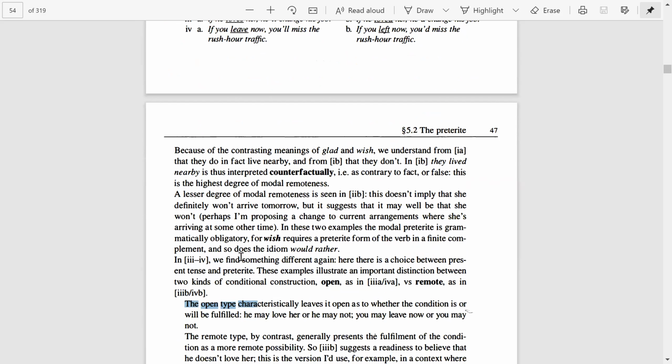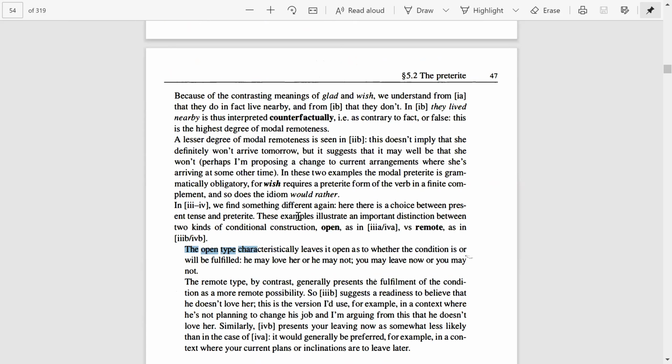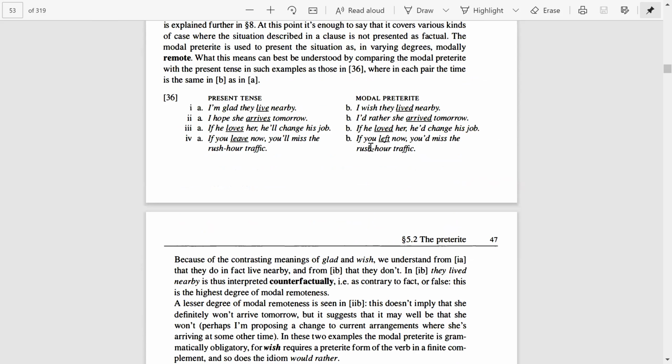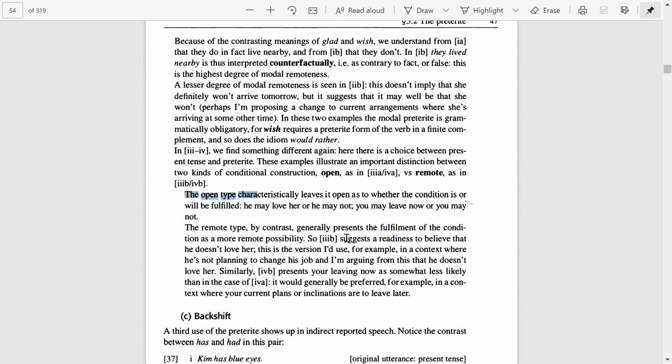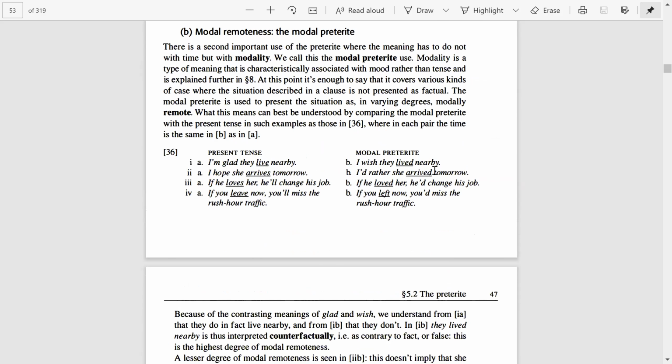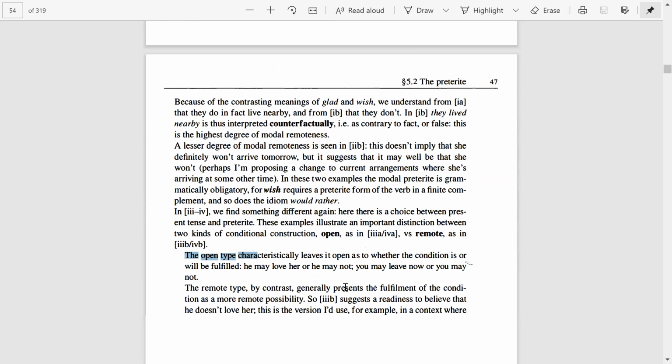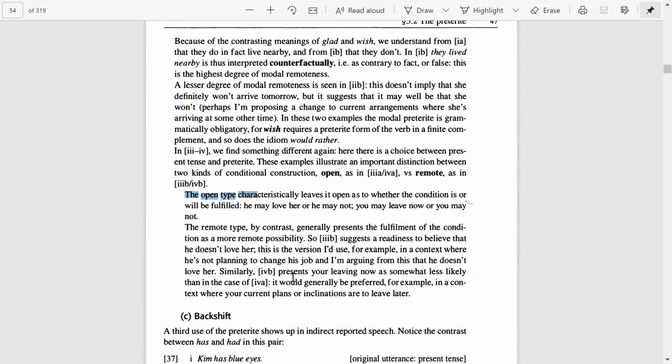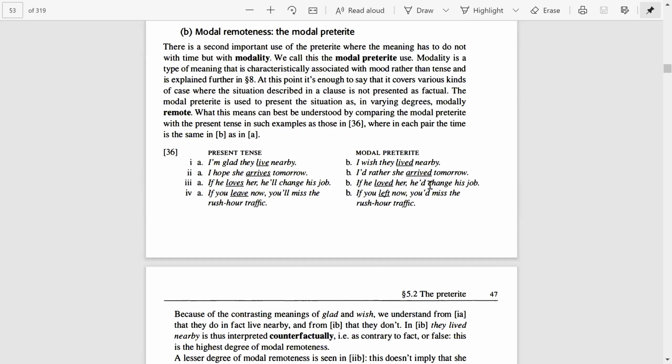There is no remote possibility. Whereas in 3b and 4b, there is a remote construction. For example, if he loved her, he would change his job. We say that if he loved her, it means he didn't love her. If he loved her, he would change his job. But he did not love her, so he did not change his job. So this is remote construction.